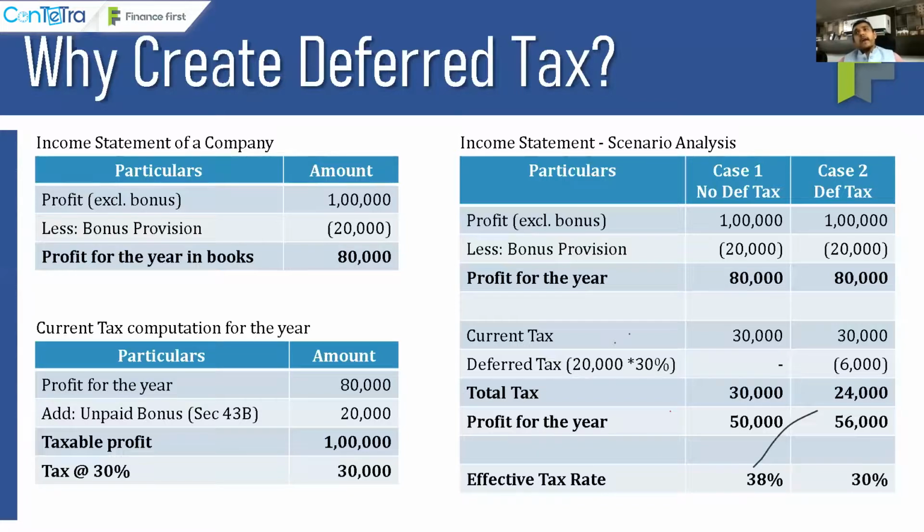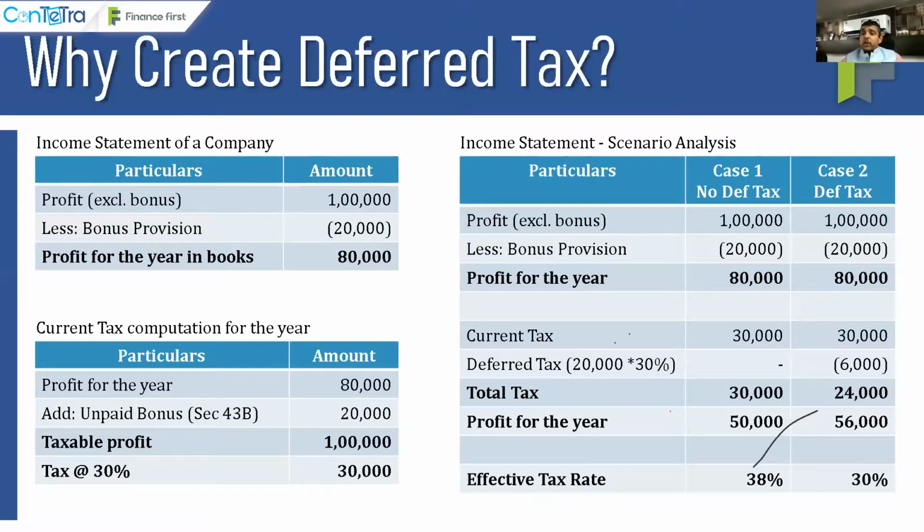Now, friends, if I ask you about ETR, what is effective tax rate? I said that tax paid on profits. So basically, it is income tax charge on my profit before tax, right? It is income tax charge based on profit before tax. So in this situation, if I talk about profit before tax of the enterprise, it is about 80,000, right? And the tax is 30,000. So what is my effective tax rate in this case? It is 38%, right? And why is this happening? Because I have disallowed bonus.